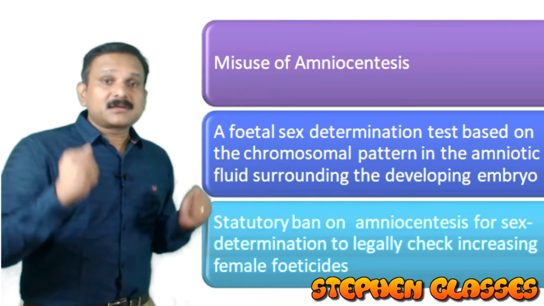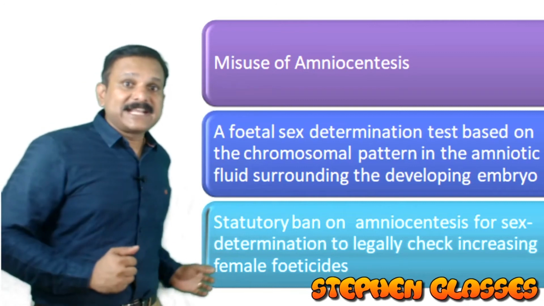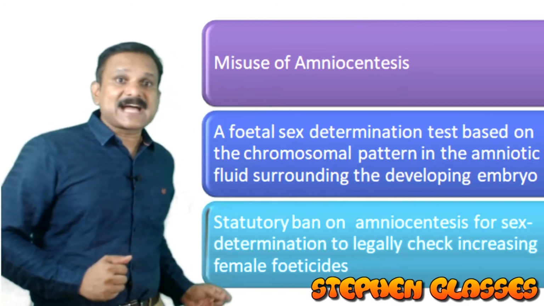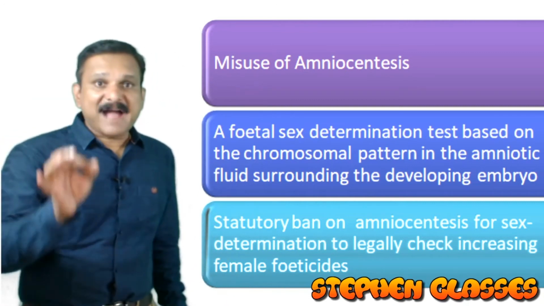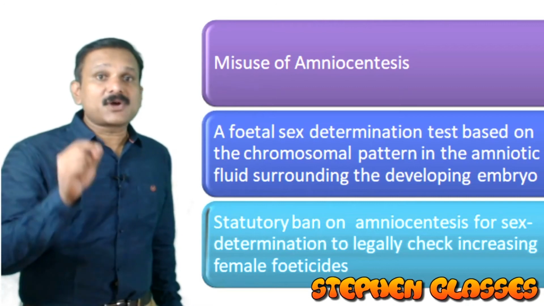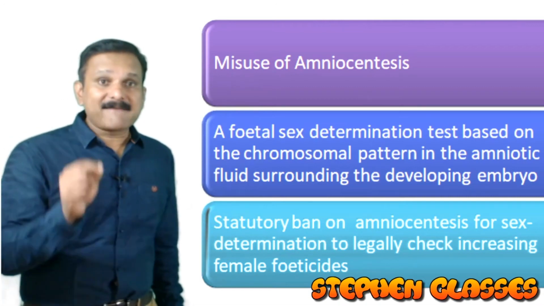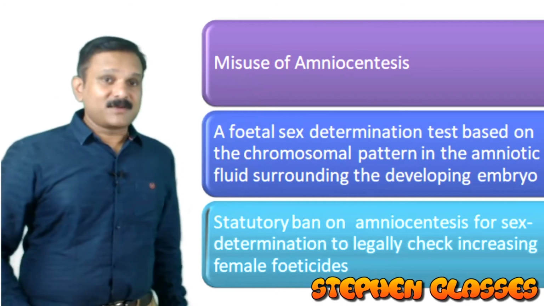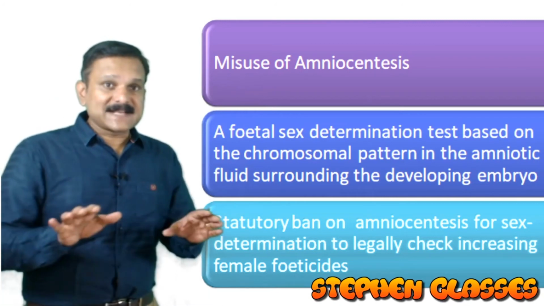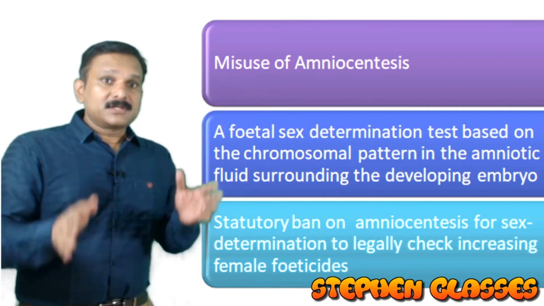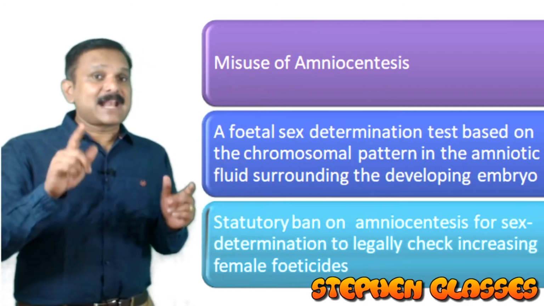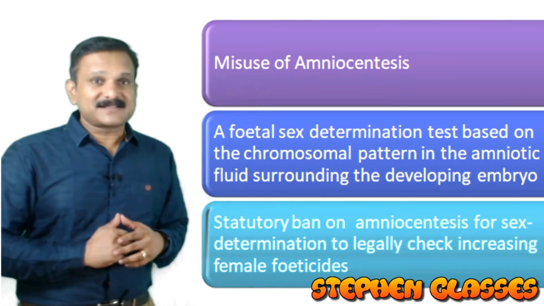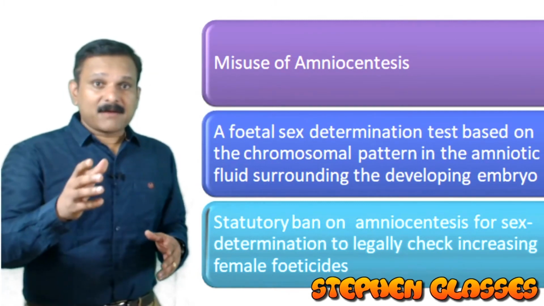This is to check or to control the increase in the number of female feticides. So we have a ban on misuse of amniocentesis, or a ban on sex determination by using amniocentesis. Here we discussed both the permissible use as well as the misuse of amniocentesis. You got it? Now we have another point.